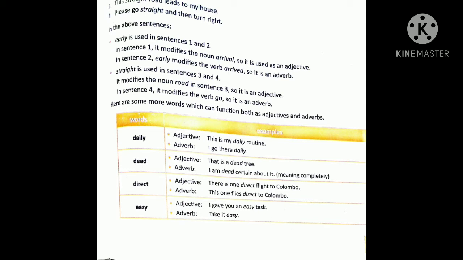Some more words are given there in the text, page number 129. Daily can be used both as adjective and adverb. For example, this is my daily routine. Routine is a noun, so when daily is used before routine, that is an adjective. I go there daily. That talks about when, so that is an adverb. Dead: that is a dead tree. When it is used before a noun, that is an adjective, and when it is related to a verb, that is an adverb. Please remember that.